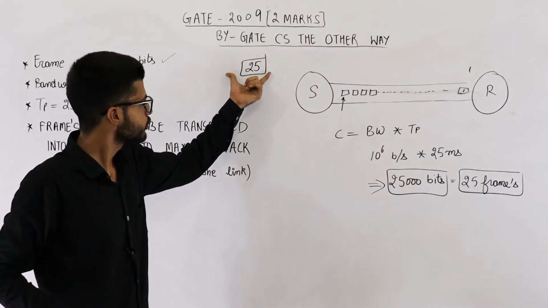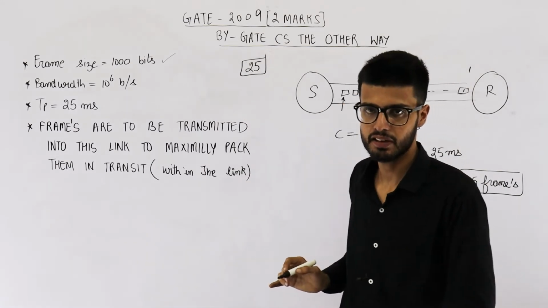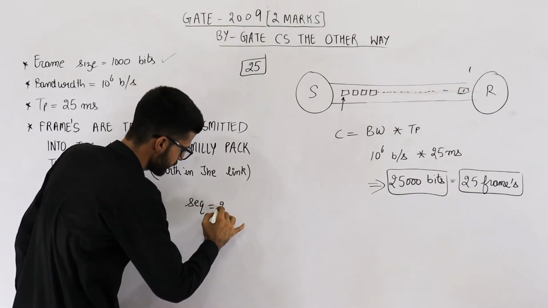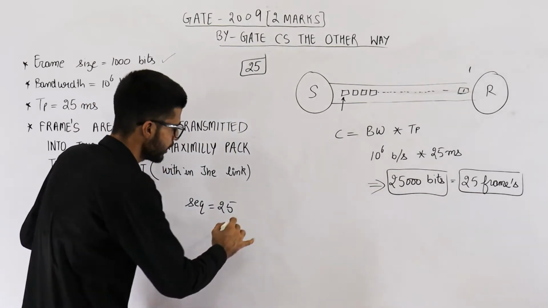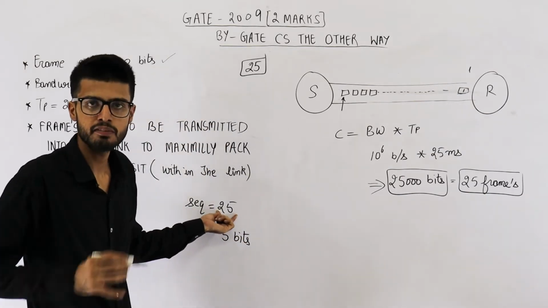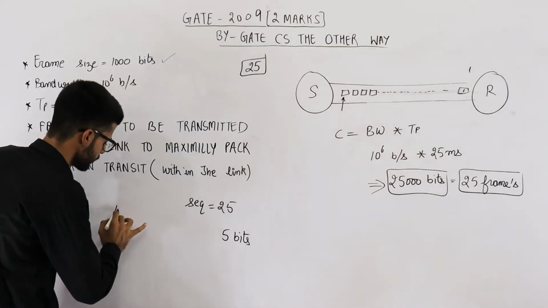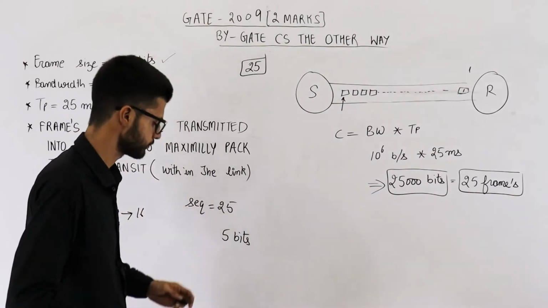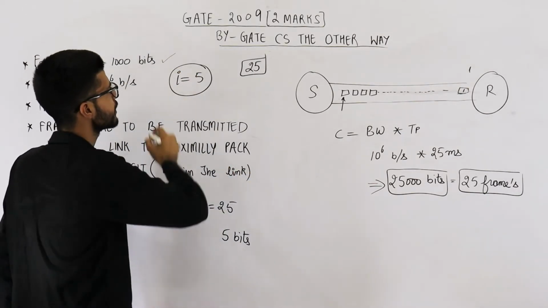Now because the window is of 25 packets, this means we require at least 25 sequence numbers. So how many sequence numbers are required? 25. With how many bits can we represent 25 sequence numbers? It will be 5 bits. You can just take log to the base 2 of 25, ceiling value. It will be 4 point something, ceiling, that is 5. And with 4 bits, you can simply see we can generate 16 combinations, but we need 25. So one more bit is required. That means the value of I is equal to 5. The answer to the first question is 5.